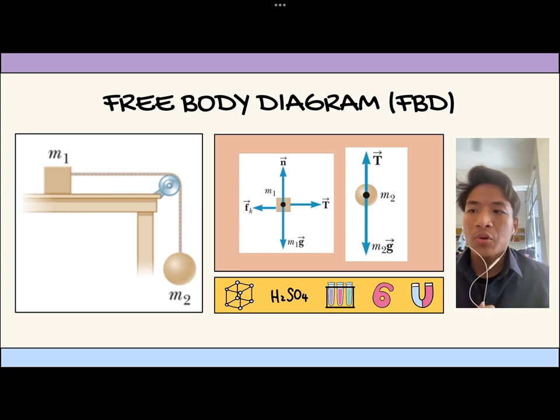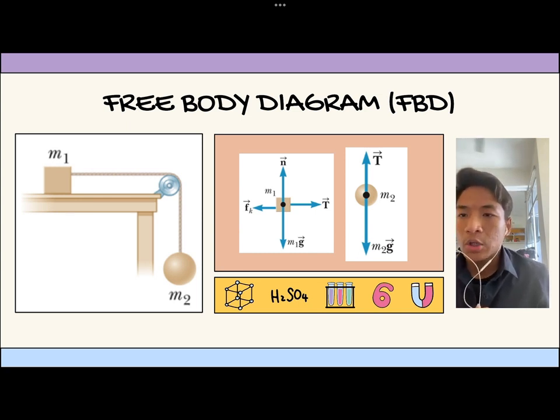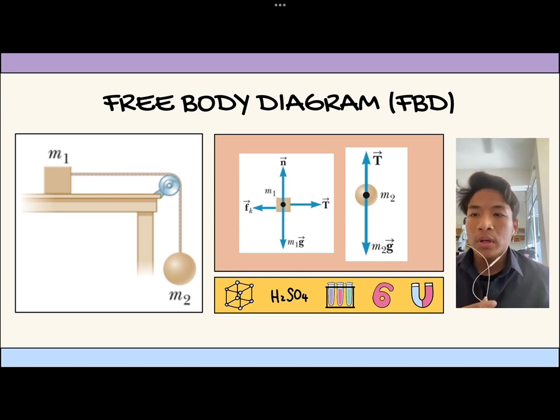Let's take a look at M1. We place a dot in the center of the object. The object has mass, so it should also have weight, a force acting downward. Because this stationary board is on a surface, there is a normal force acting perpendicular to the surface. Attached to the board there is a rope with tension applied. The tension force acts in the direction of the rope, and we also have friction force, which always acts in the opposite direction of the movement.